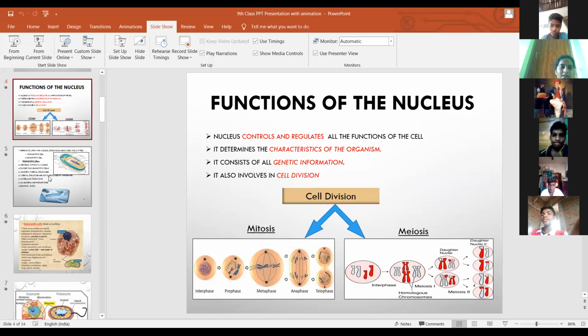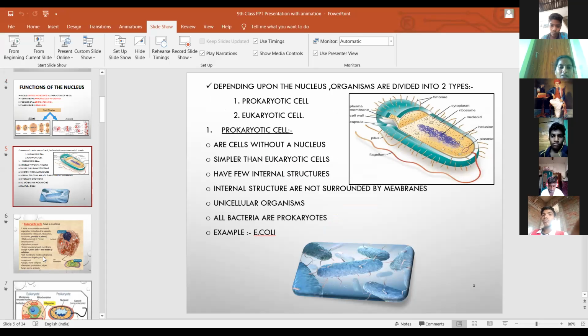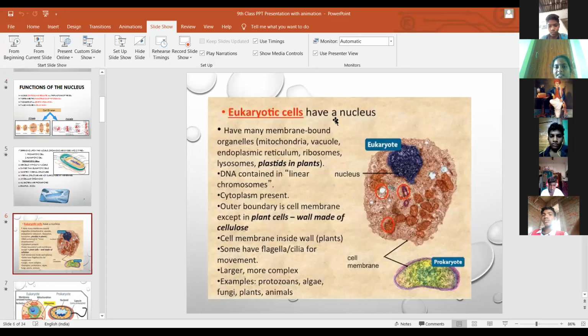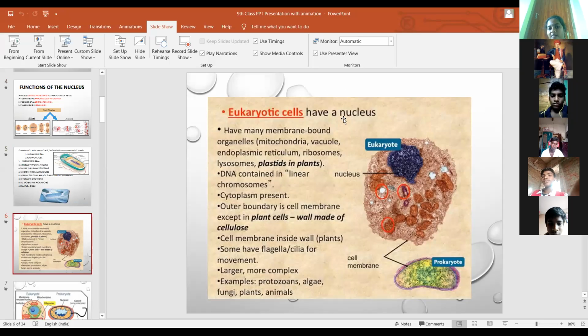Next, prokaryotes and eukaryotes. This is the eukaryotic cell. What is the eukaryotic cell? Eukaryotic cells have a nucleus and membrane-bounded organelles, for example mitochondria, vacuoles, endoplasmic reticulum, ribosomes, lysosomes, and plastids. Where is it present?